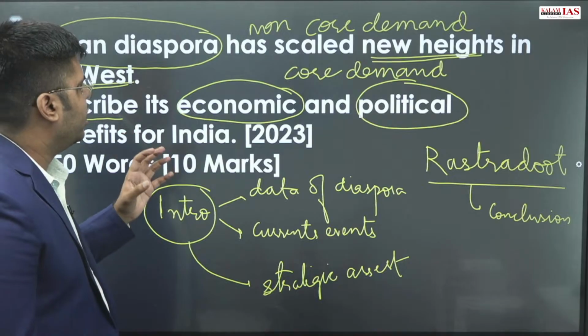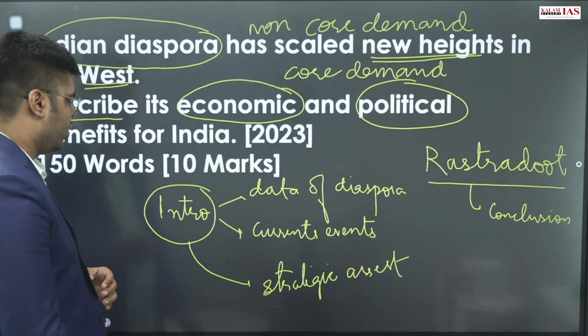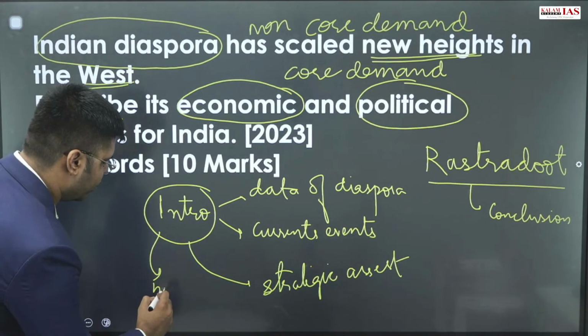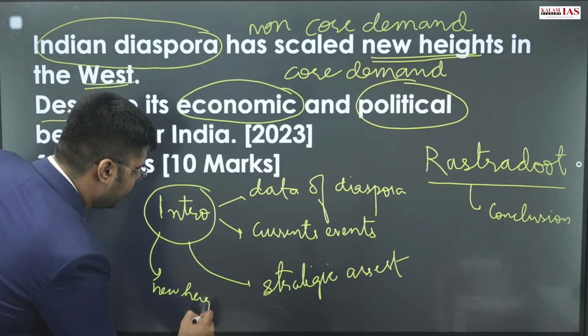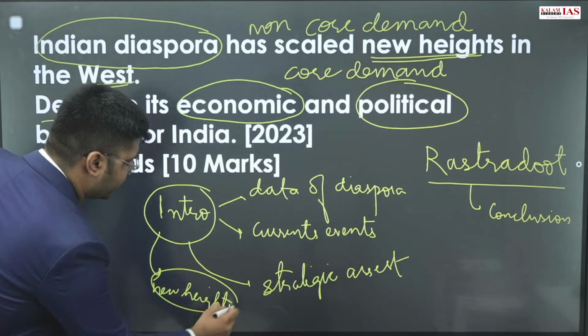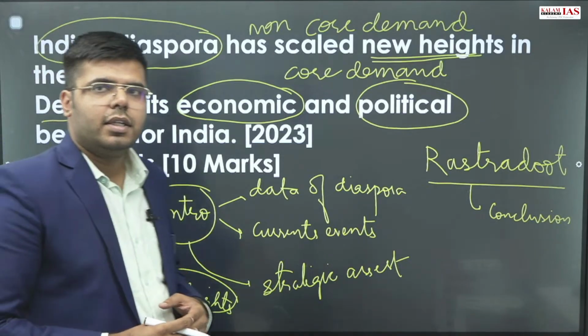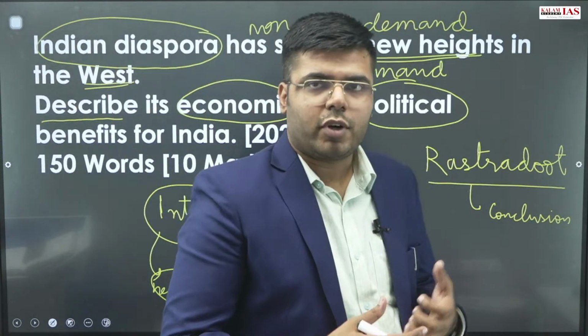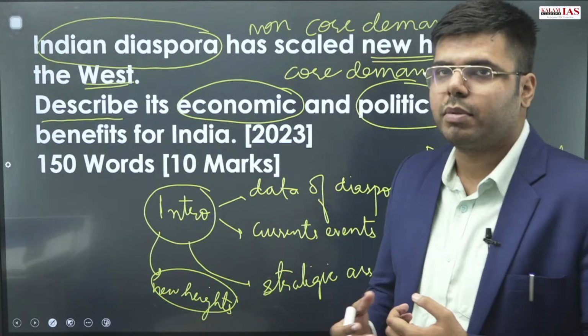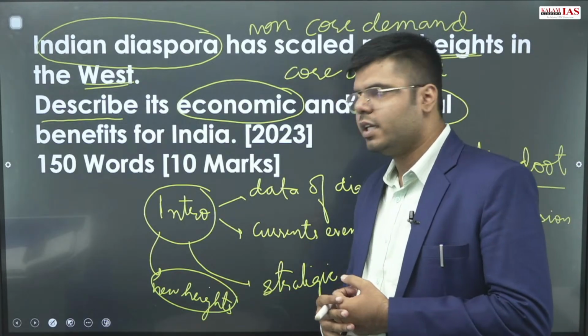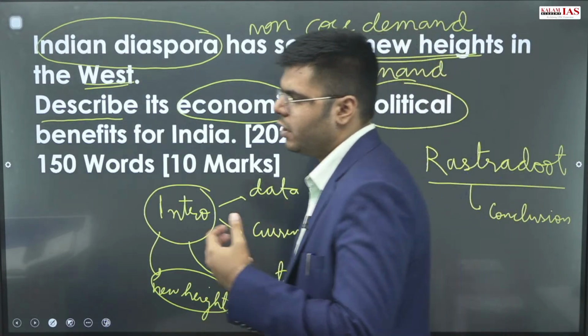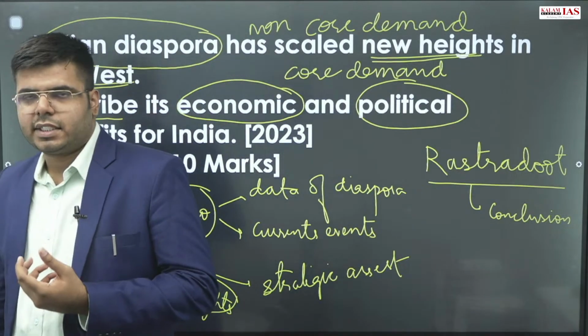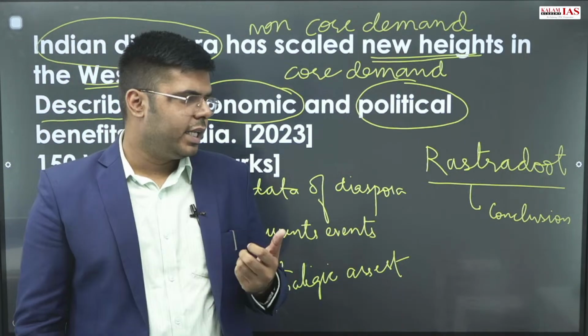So diaspora has scaled new heights in the West. So we can also tell about certain new heights that are scaled by diaspora. And this way I was highlighting the Honorable former Prime Minister of Britain or the former Vice President of USA. All of those were of Indian origin, and some other nations in Western Europe had Indian origin leaders.